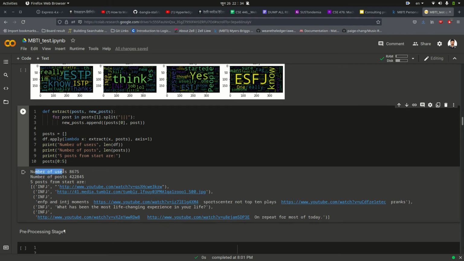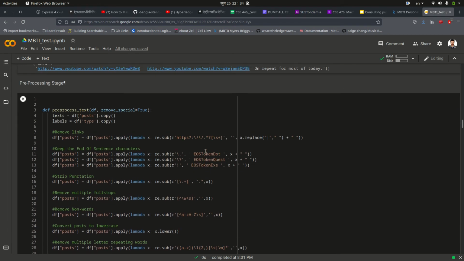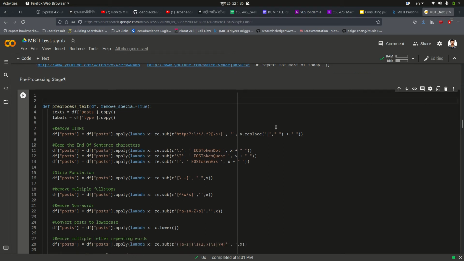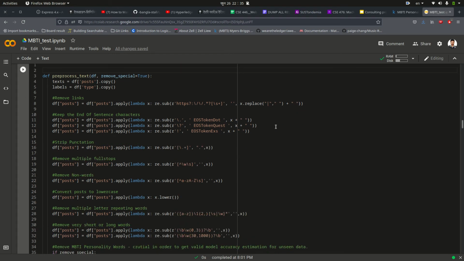You can see the number of users is 8675, and the number of posts is 42845 in total. In this data set, I have used some pre-processing methods to clean the data. First, I have removed all of the links that were in the data set.